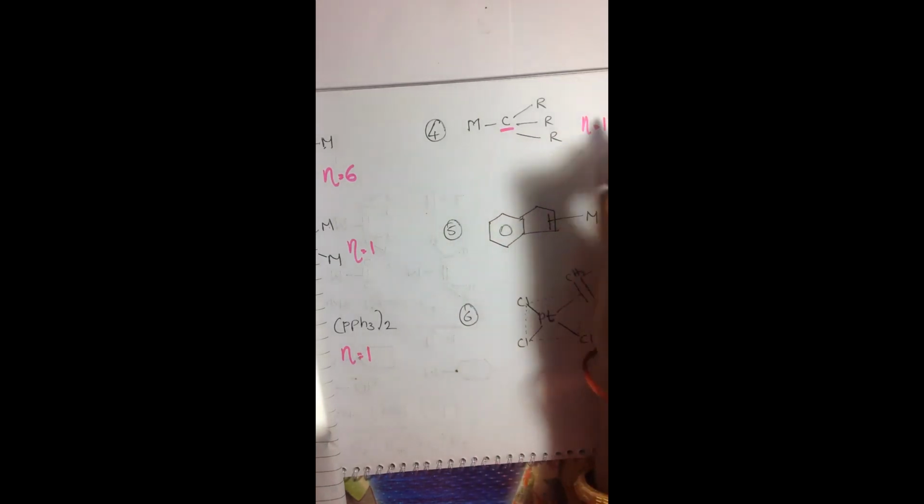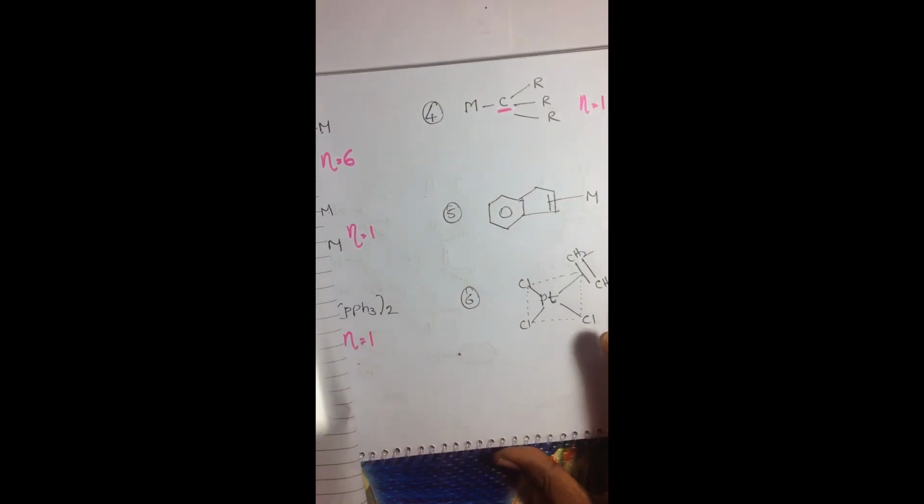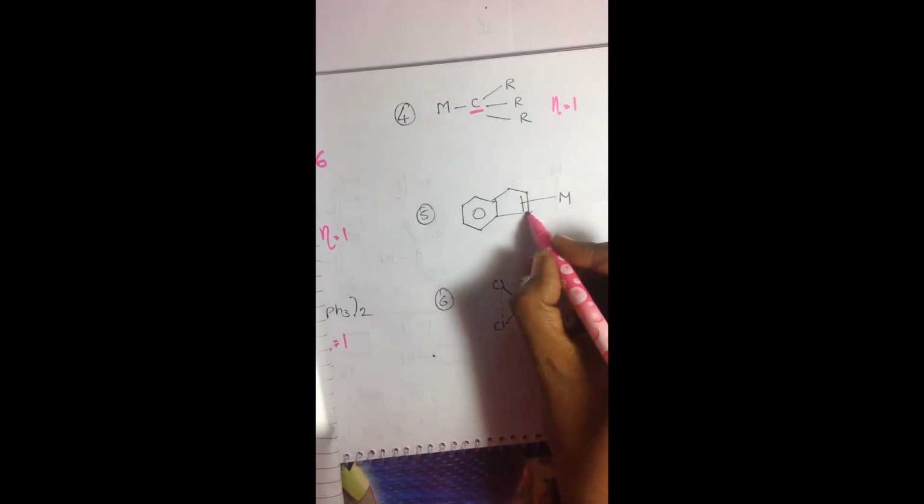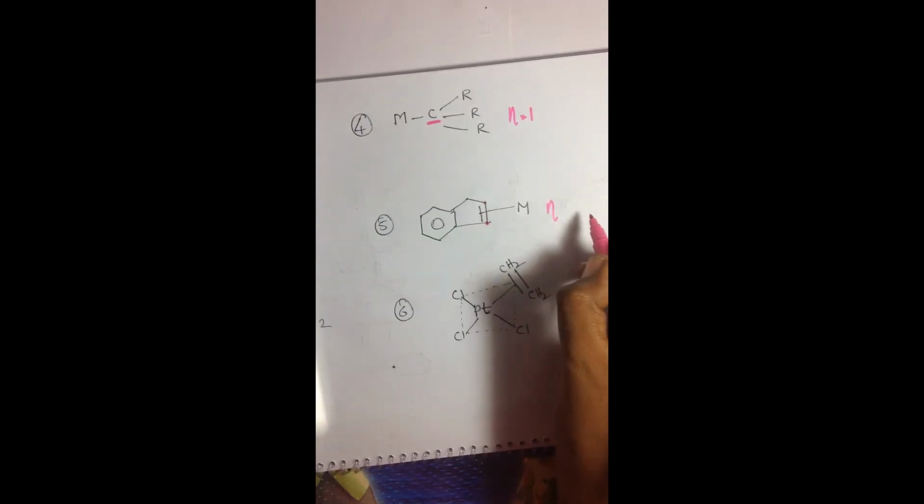Its hapticity value is 1. Next, when the metal is attached to this pi bond, it is attached to a ligand of 2 carbon atoms, so its hapticity will become 2.